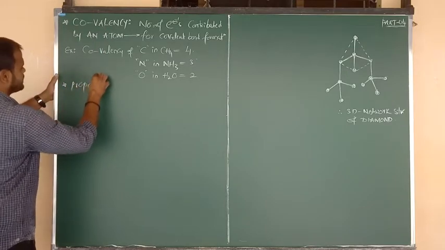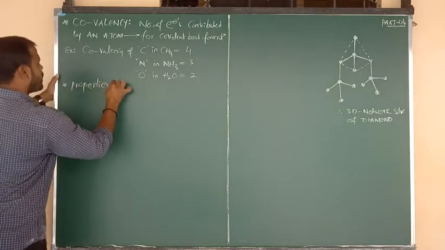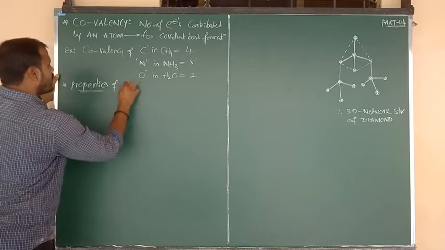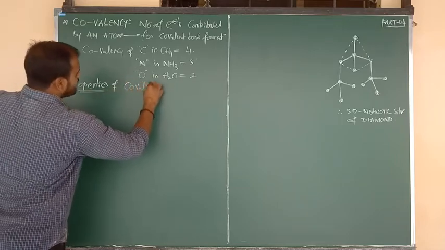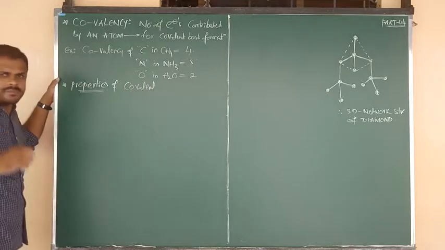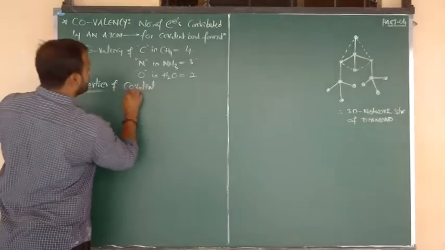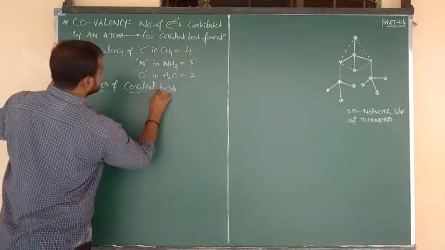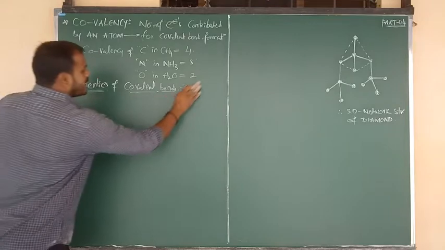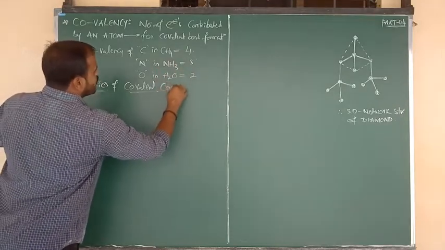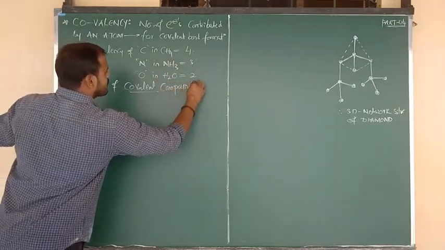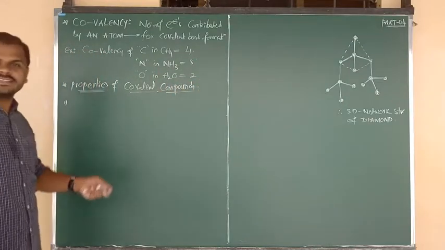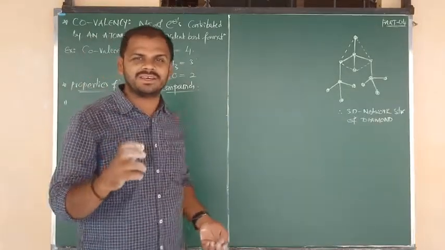Next topic is the properties of covalent compounds. What about the properties of ionic compounds? We have seen that topic in the metals and non-metals chapter, but here we discuss only the properties of covalent compounds. The first property is the physical state, or physical nature.